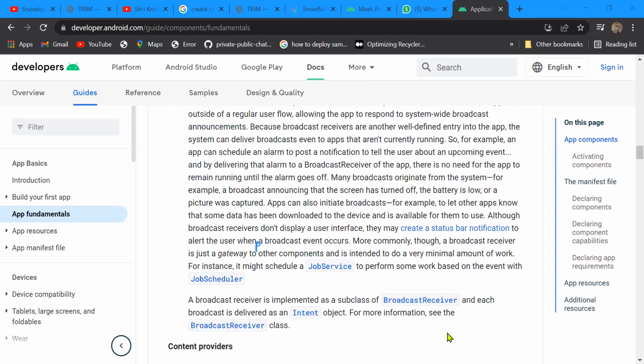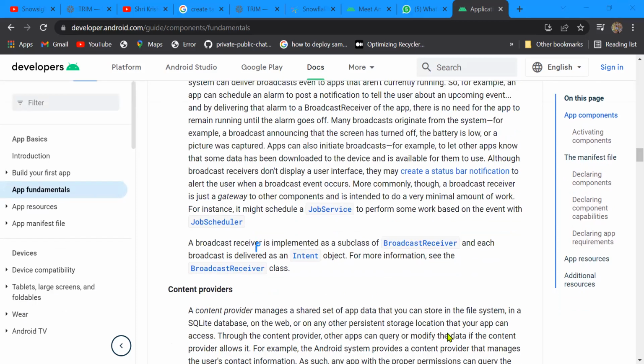Just for example, like the status bar notifications we are watching, that all works as a broadcast receiver.